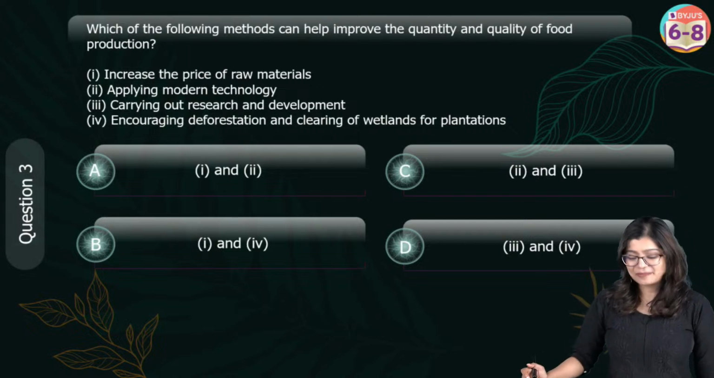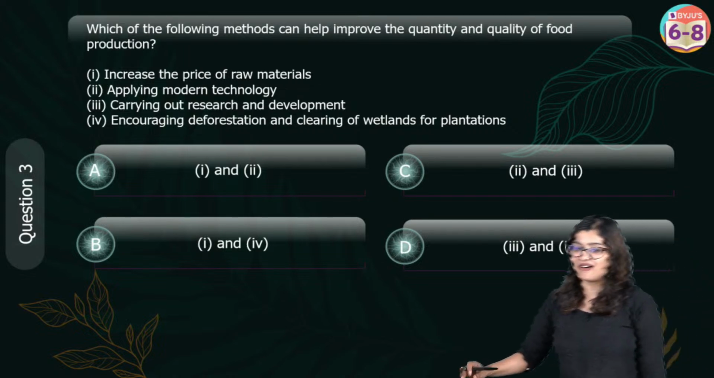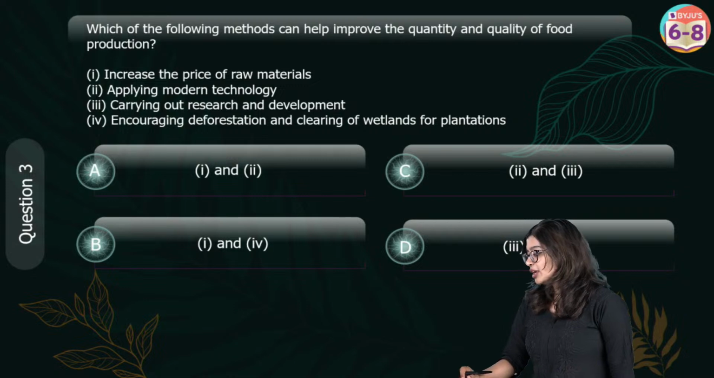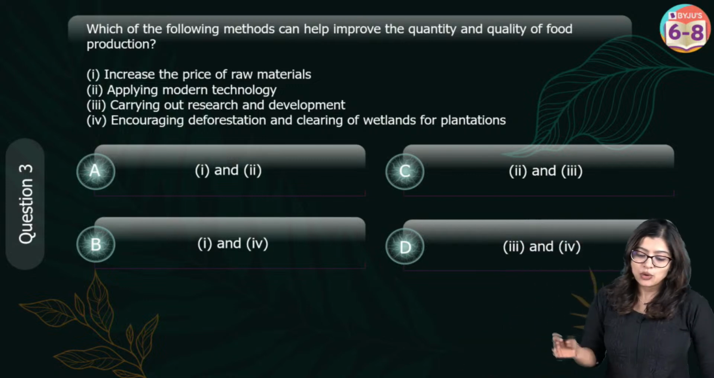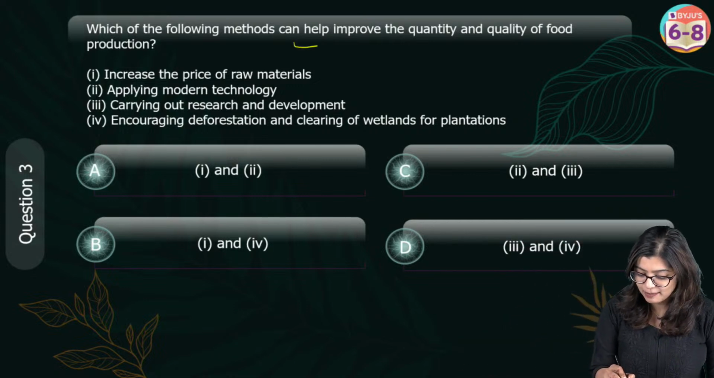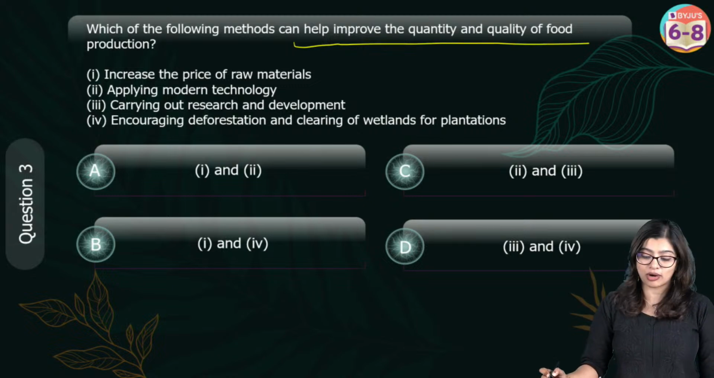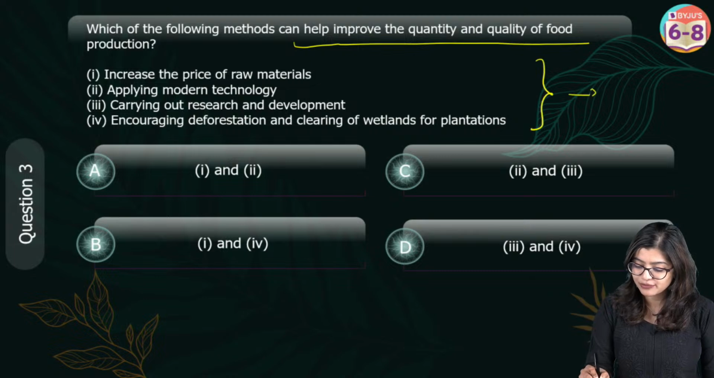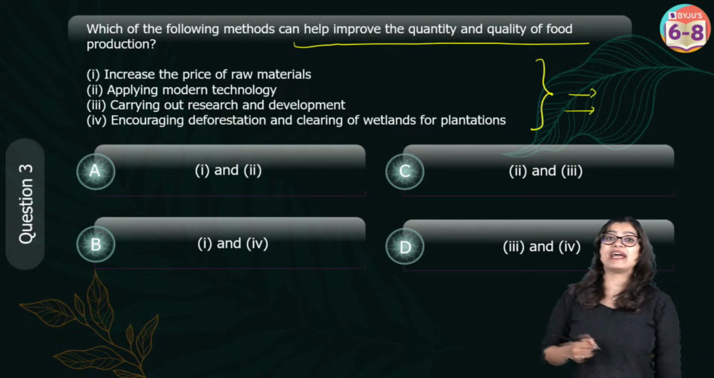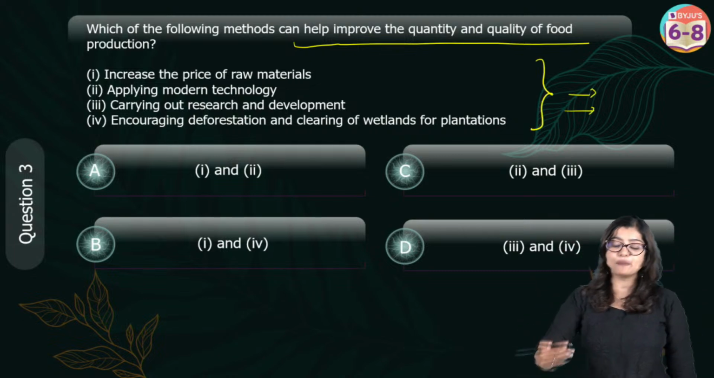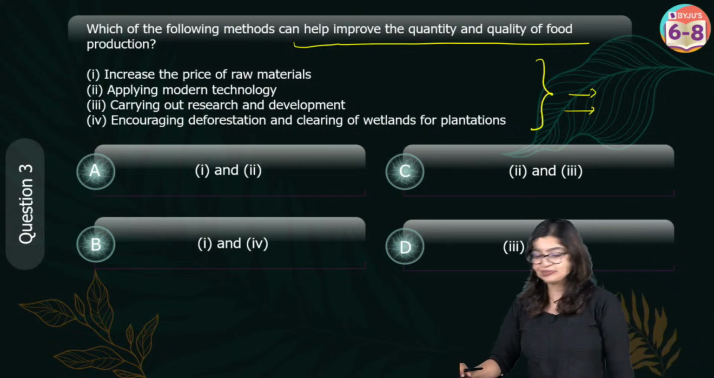Okay. Awesome. Question number 3, everybody, on your screens now. Which among the following methods can help in improving the quality and quantity of food production? We have 4 options from which you need to tell me what methods will make sure that my crops grow properly.